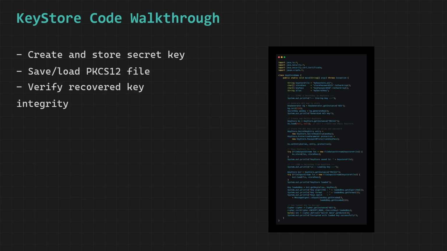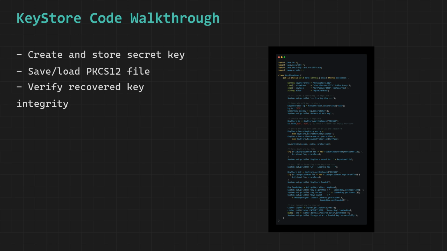We then call setEntry and pass the alias string MySecretKey along with the secret key entry and the password protection object to store the key inside the key store under that specific alias name, because every single key or certificate stored inside a key store must be assigned a unique alias, which serves as its identifying name within the store and allows it to be retrieved later by anyone who knows both the alias and the correct entry-level password.